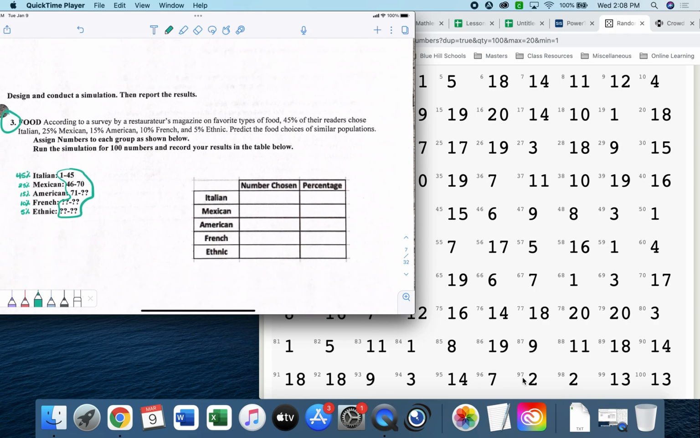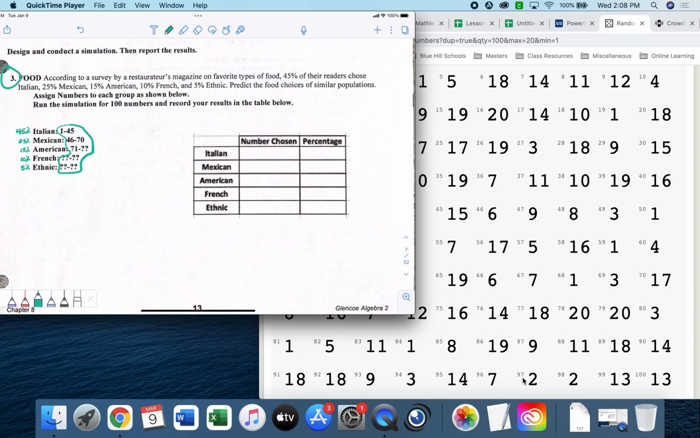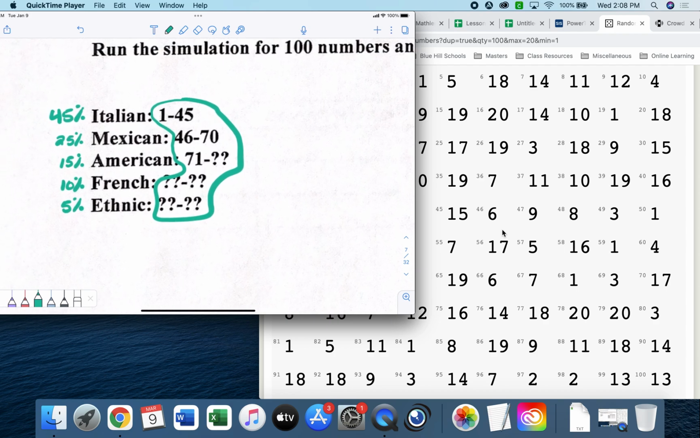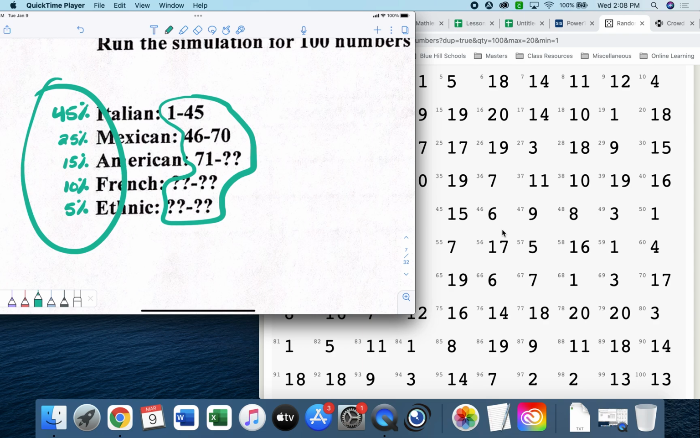We're going to do the threes together, and we need to do a random number generator to collect our data. So that's why I have this over here off to the side. Okay, guys, listen. Shh, we're back on. Italian food, Mexican food, American food, French, and ethnic. These are the percentages that they gave me. Which kind of probability are they? Theoretical. These are the theoretical probability.